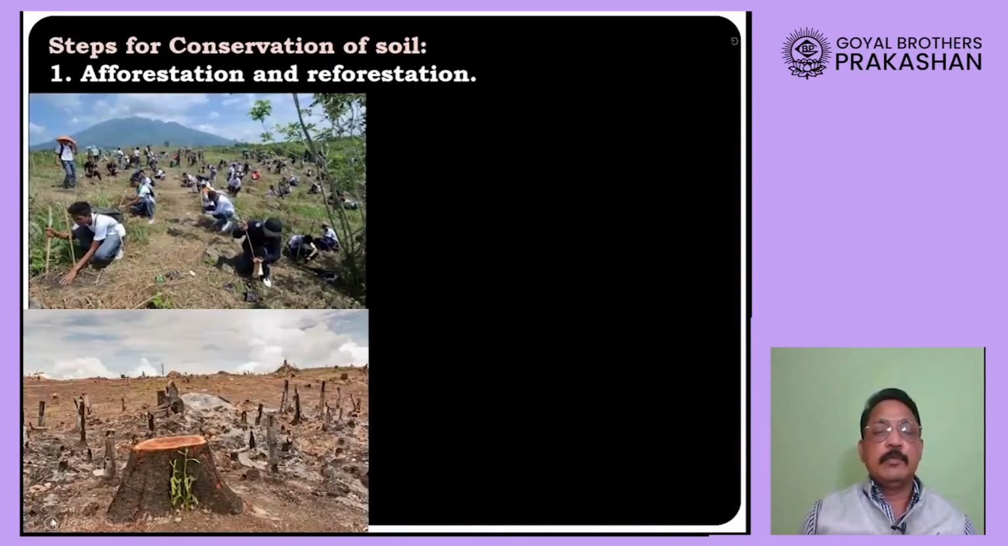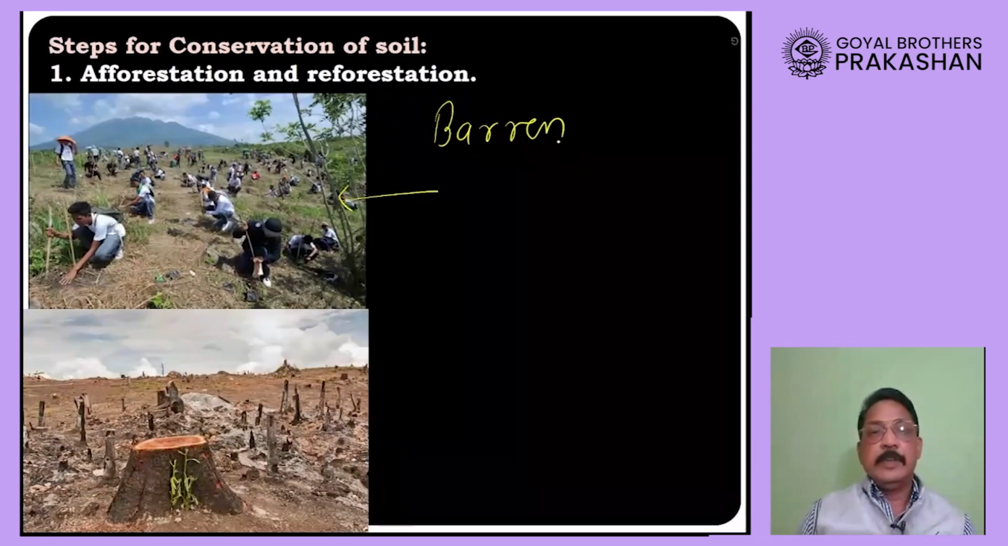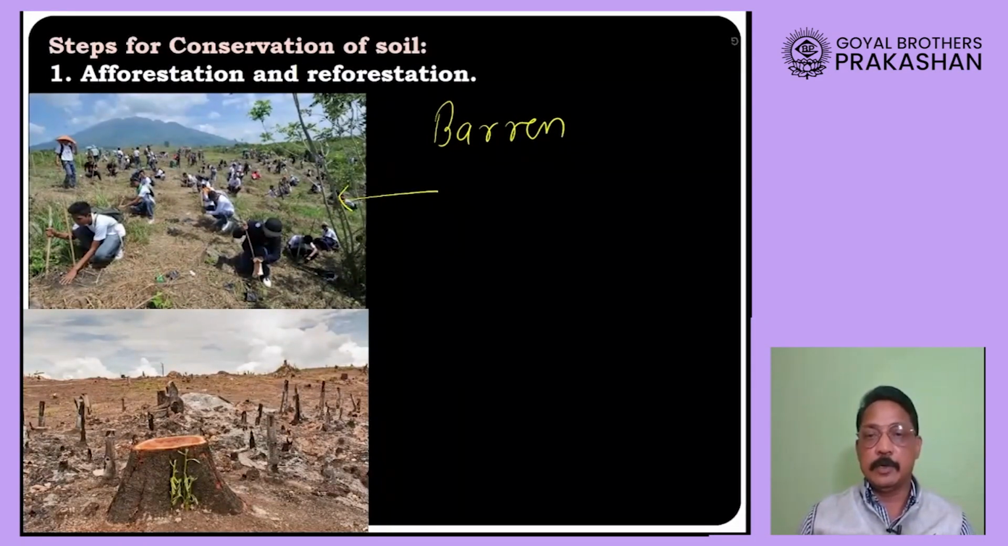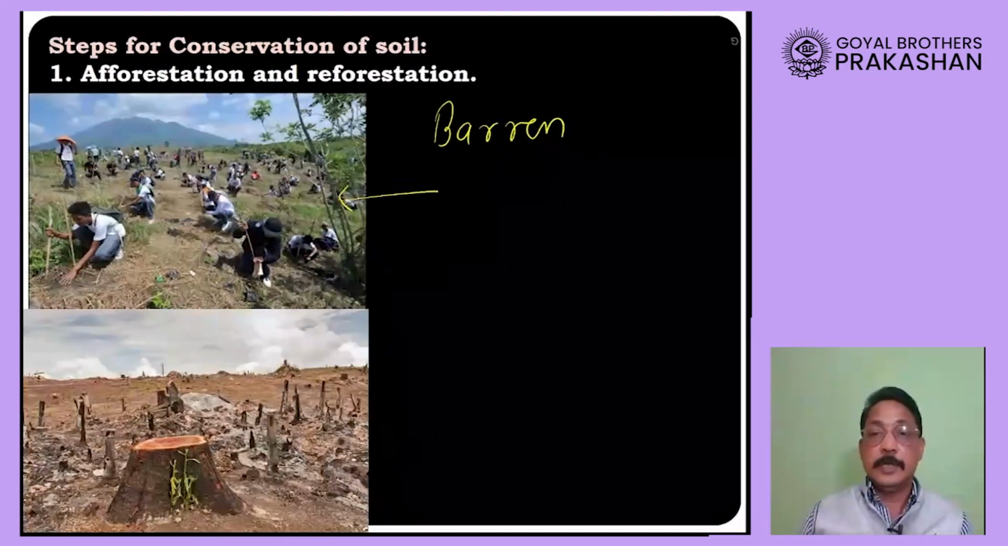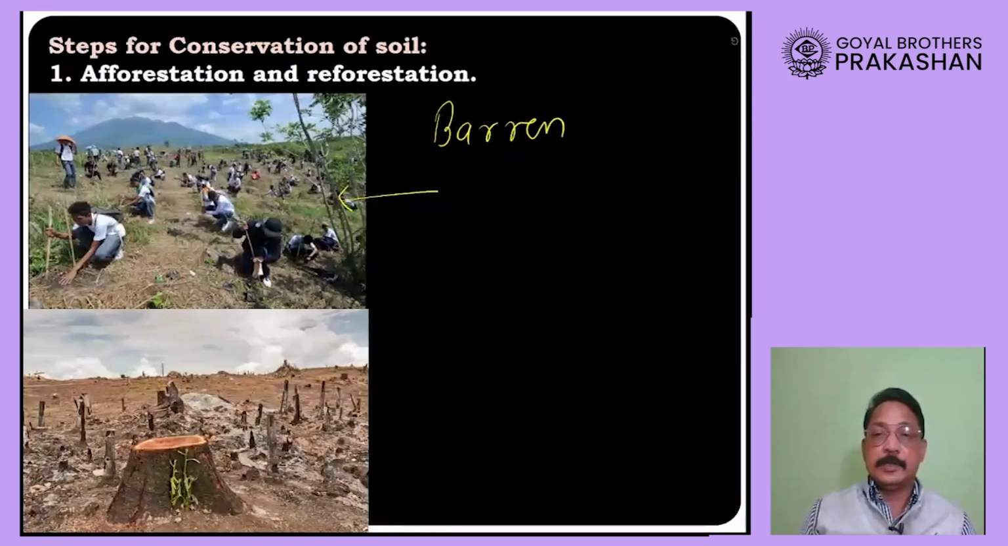Okay, now what steps can we take in order to stop the soil erosion and to conserve the soil? Okay, if you see here, some people are planting the trees. Okay, this land looks barren. When we carry out tree plantation on a land where initially the trees were not grown, where the land is not having any plant cover or tree cover, when we grow the trees on such a land, we call it by the name afforestation.